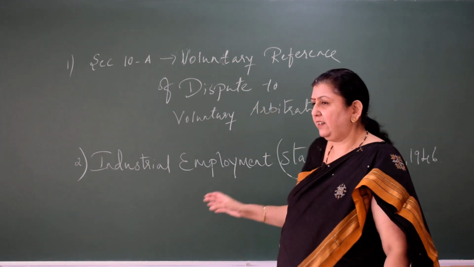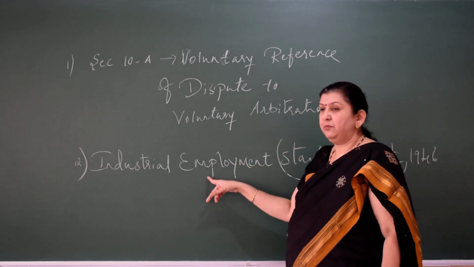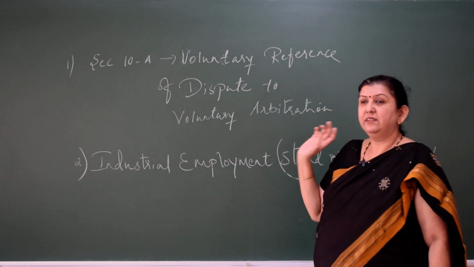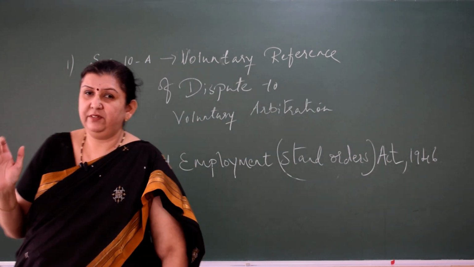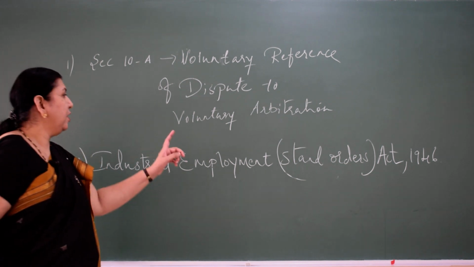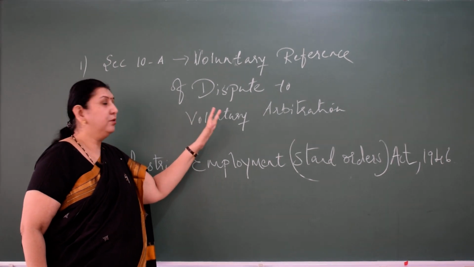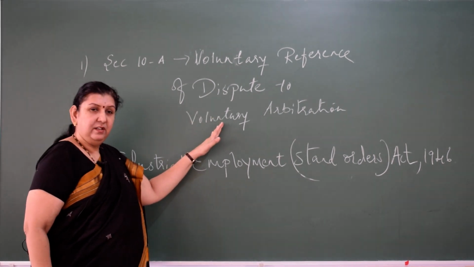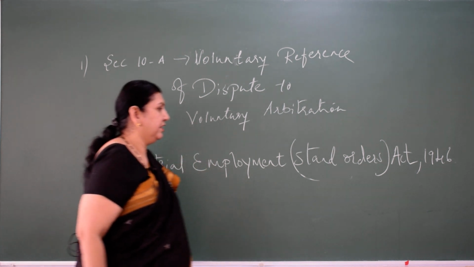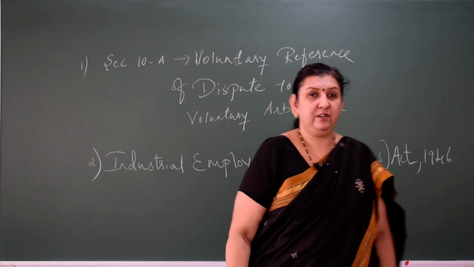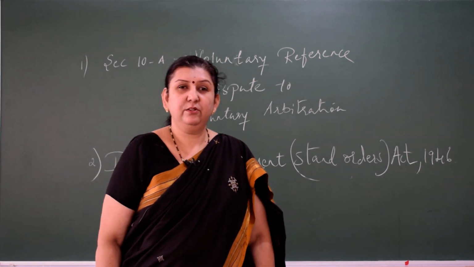So this is a small enactment wherein they may ask a question in the exam: explain the procedure for certification of the standing orders, or write a short note on the modification of the standing orders. So these are the two topics covered today: one is voluntary reference of dispute to arbitration under section 10A, and the other is the Industrial Employment Standing Orders Act of 1946 about the certification of the standing orders. So with this, let me conclude my lecture. Thank you one and all.